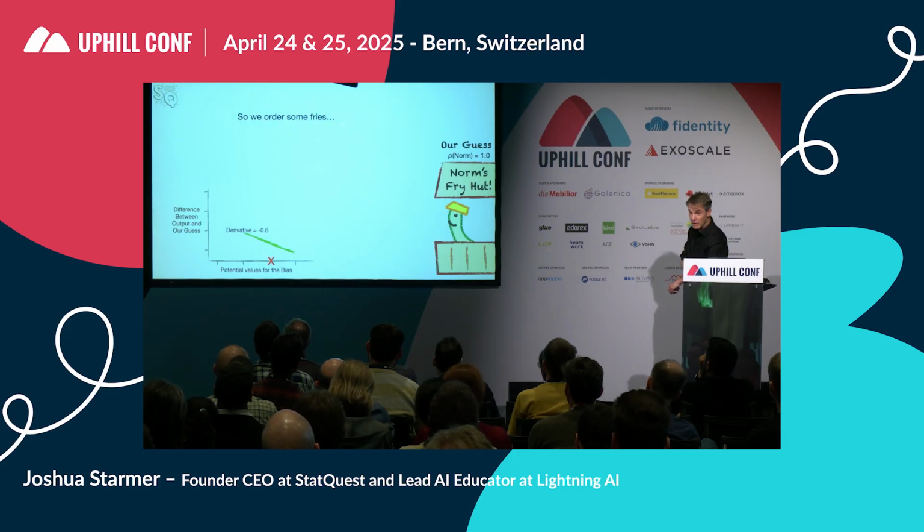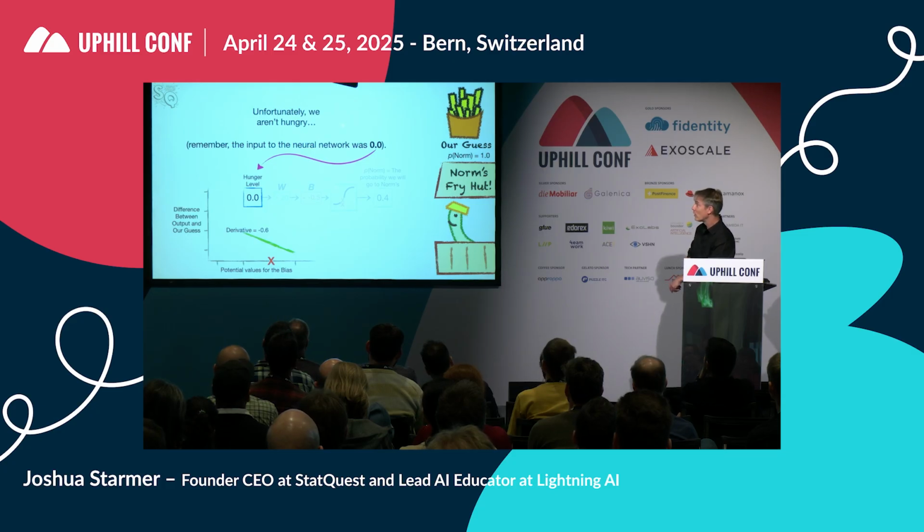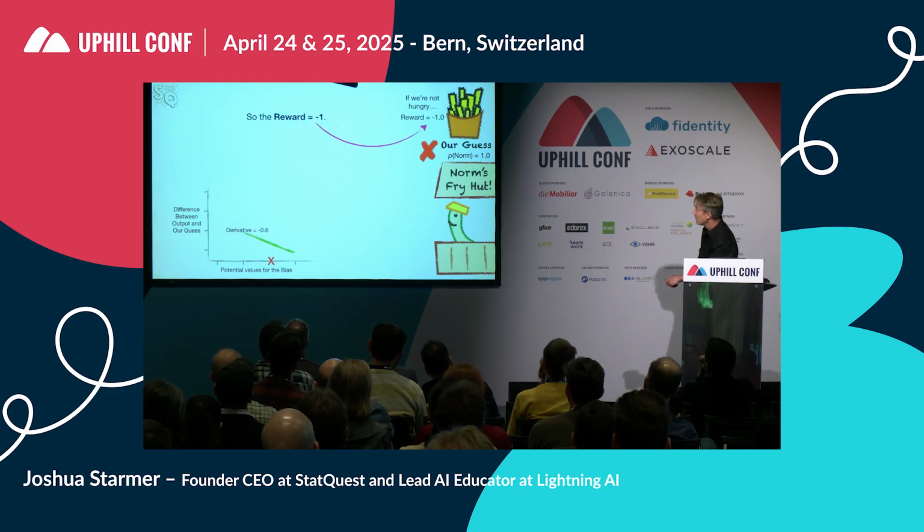So we order some fries. And Norm gives us a huge pile of them. Normally, this would be awesome. Unfortunately, we aren't hungry. Remember? The input to the neural network is 0.0. And since we're not hungry, the fact that Norm gave us a huge pile of fries means we made the wrong guess. So the reward equals negative 1.